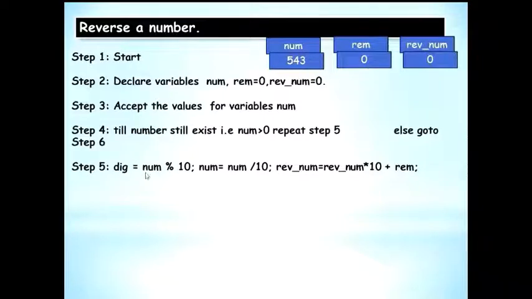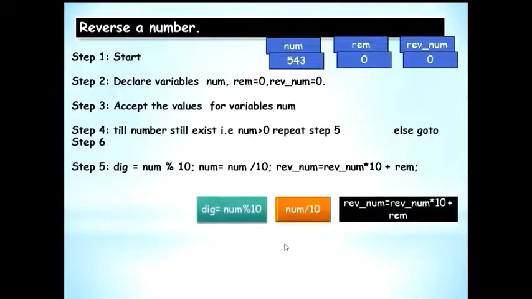So step 5 says digit is equal to, you're extracting the digit, you're reducing the number, you're building on the reverse number slowly. Right now reverse number is 0. So say for example you have num is equal to 543.